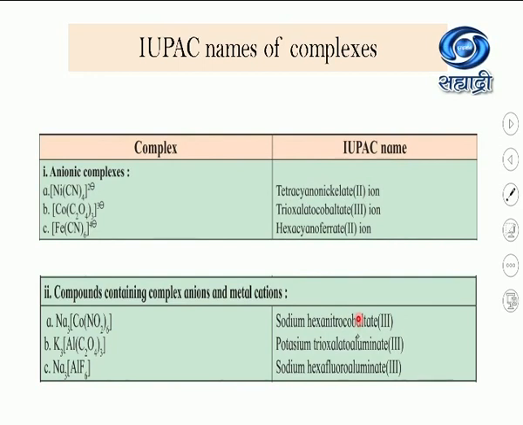But why is it cobalt or cobaltate? It depends upon the type of complex. It is an anionic complex, so here the metal ending changes to ATE, so we write sodium hexanitrocobaltate, then its oxidation state in a bracket, that is III. If you observe here, there is no gap in this complex name.